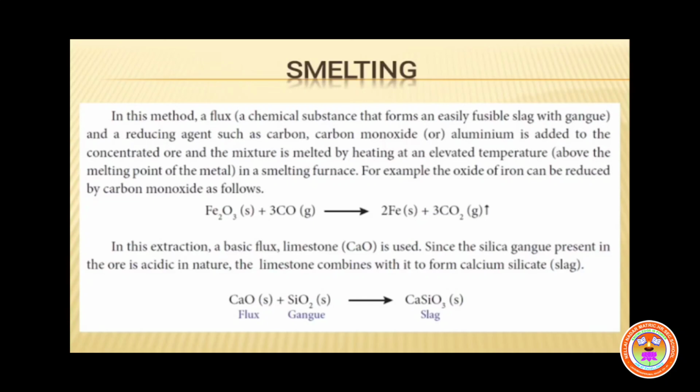So what is the equation, children? CaO plus SiO2 gives CaSiO3. There is a separate 2-mark question for this one. What is the purpose of adding, or what is the role of limestone in the extraction of iron from hematite ore? An important 2-mark question.